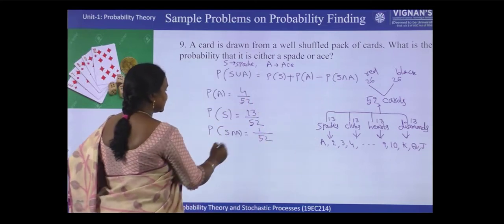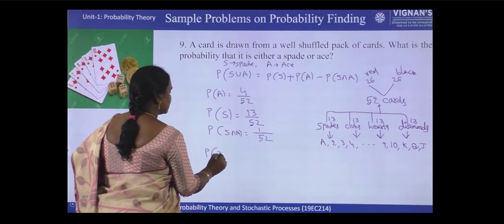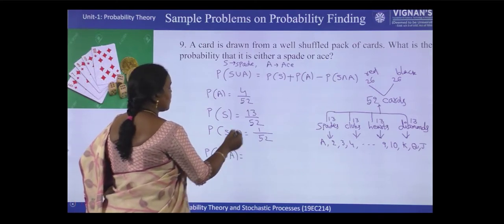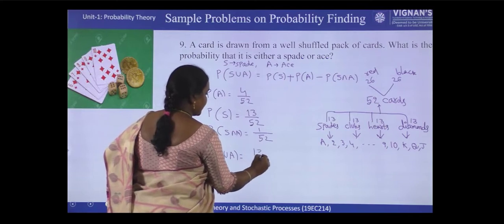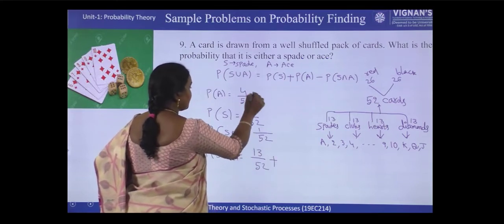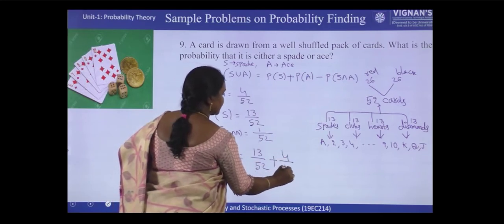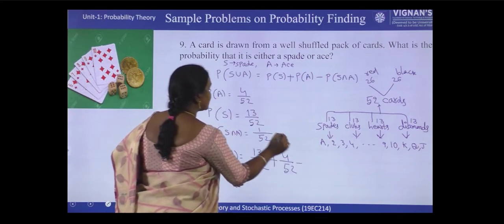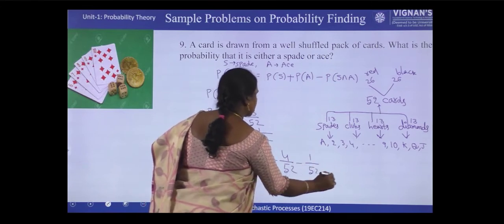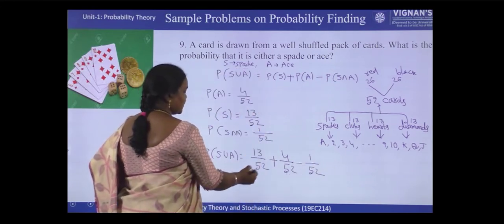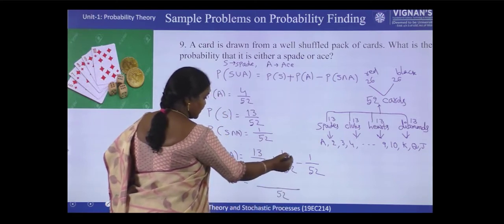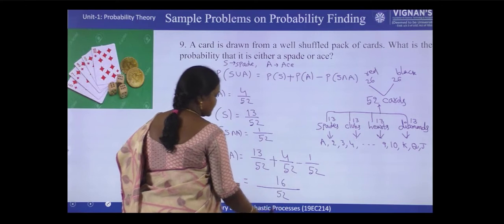So substituting these values, spade or ace, so probability of spade plus probability of ace minus probability of spade and ace. So here 52 is common, 17 minus 1, 16. So this is the answer.